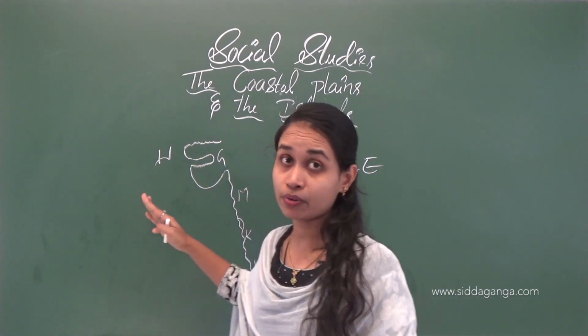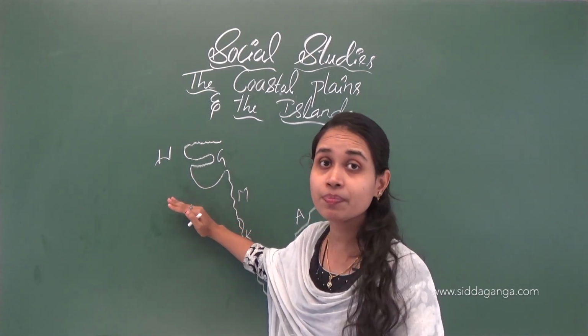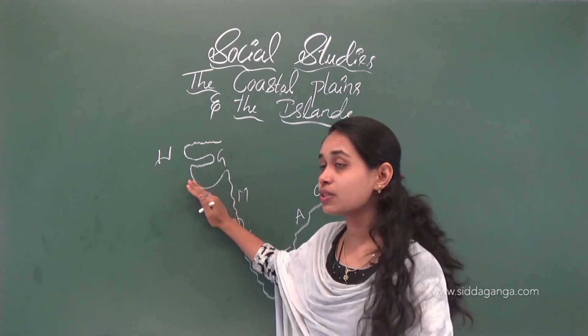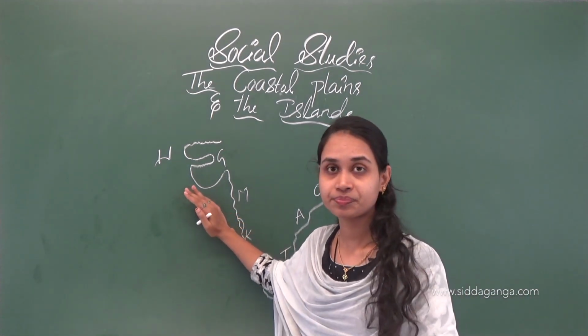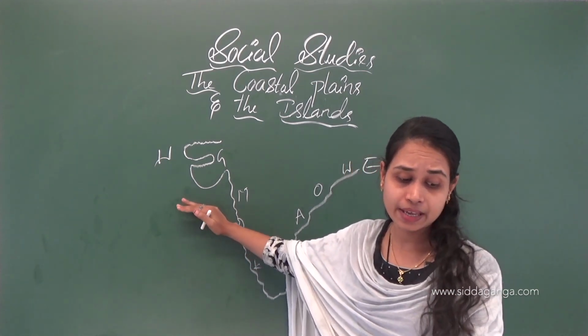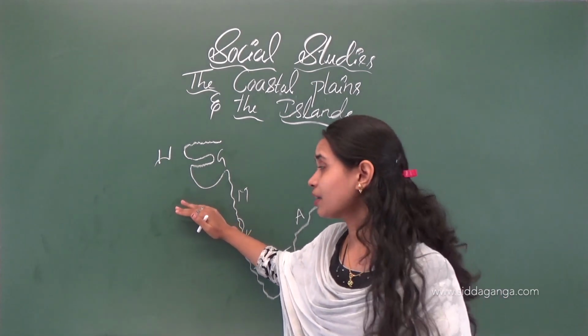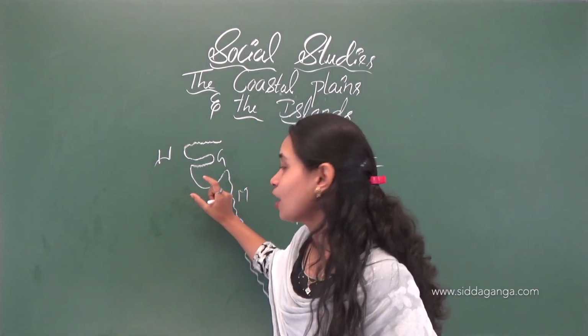Salt is produced in a very large amount here. Also natural oil and gas have been struck in Gujarat.